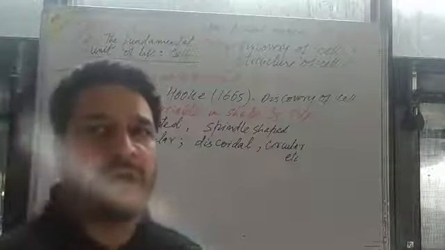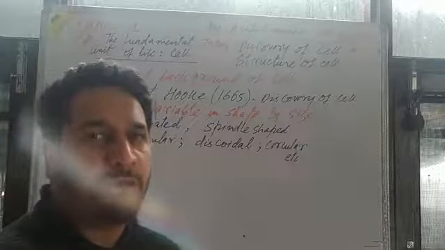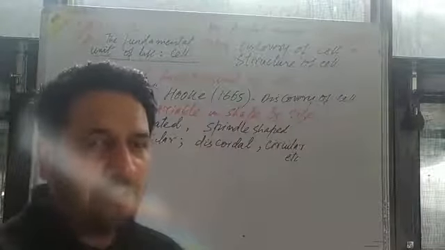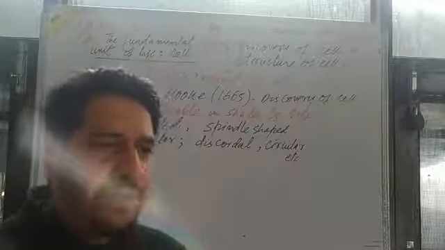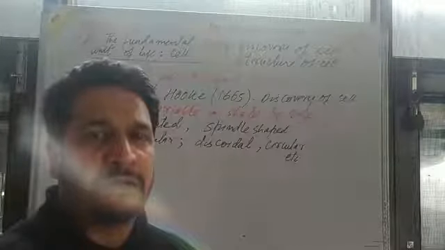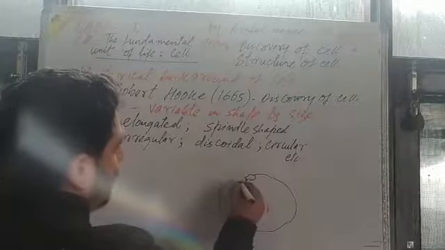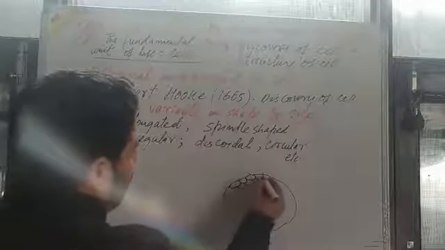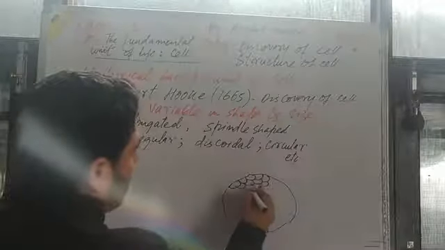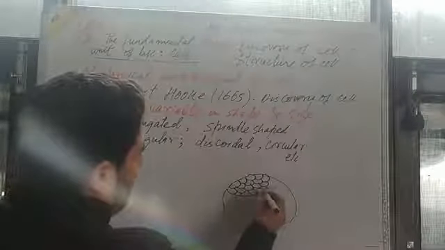When he designed his own microscope, then he took a slice of cork and he was in the laboratory, and when he tried to see it under the self-designed microscope, he noticed this type of figure in his experiment that resembles a honeycomb. जो हनी कॉम्ब होता है हनी बीज का, उसके साथ इसको ऐसा कुछ स्ट्रक्चर इसको अपने मैग्नीफाइंग ग्लास में मिले. The hexagonal